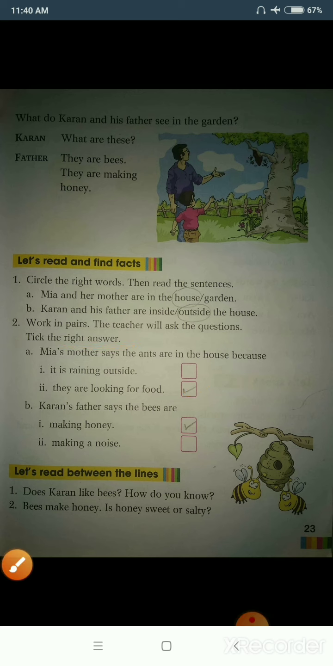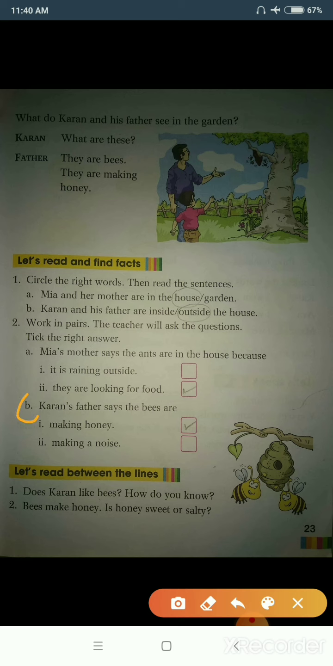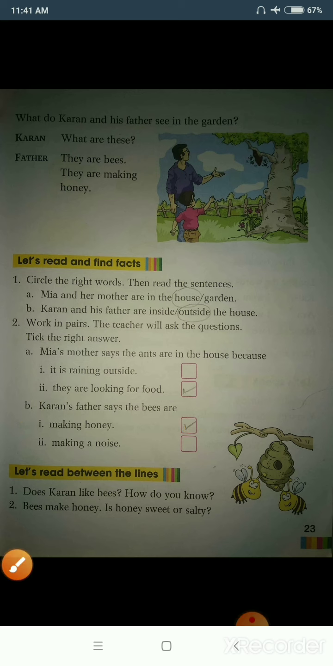Question number 2. Let's move on to question number B. Karan's father says the bees are... What are they doing, students? Are the bees making honey or are they making a lot of noise? Can you guess the answer, students? What are the bees doing? They are making honey. They are not making a noise like you. So students, here we come to the end of this question.